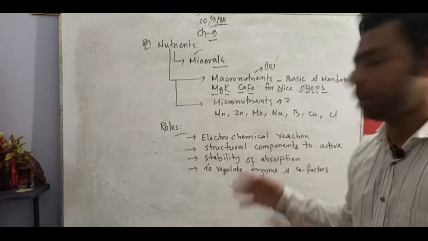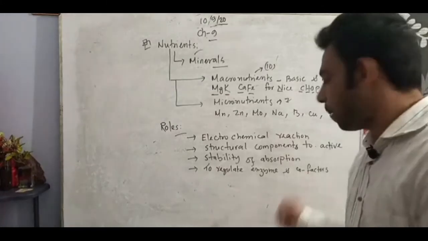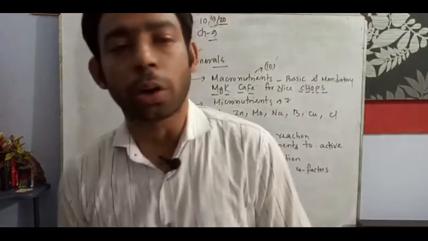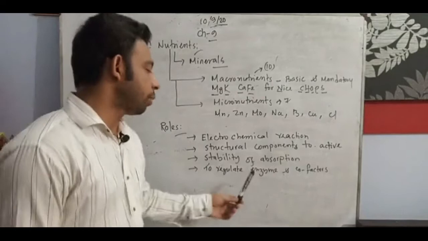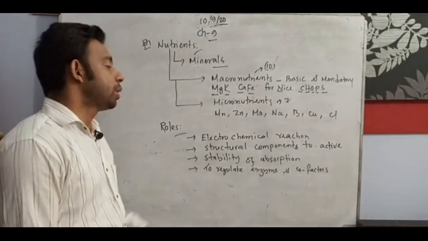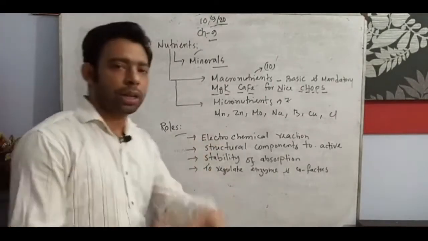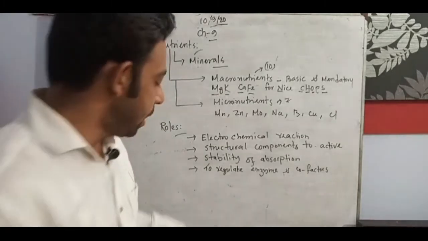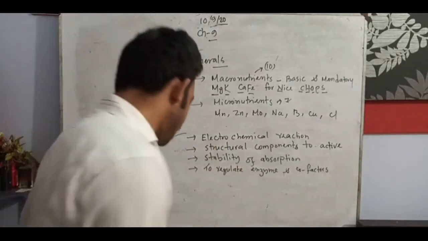So regulating enzymes and cofactors are important parts, and the nutrients also regulate their activities. These are the general ideas about the nutrients and their main parts.